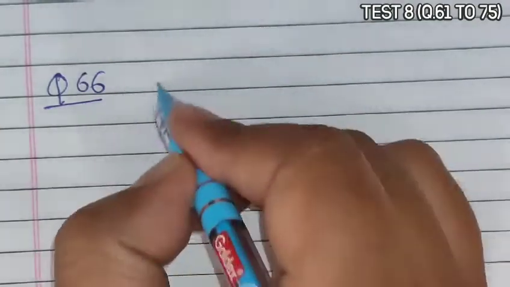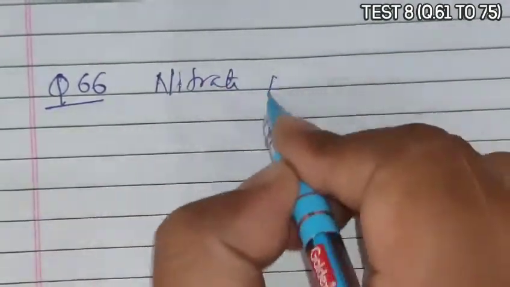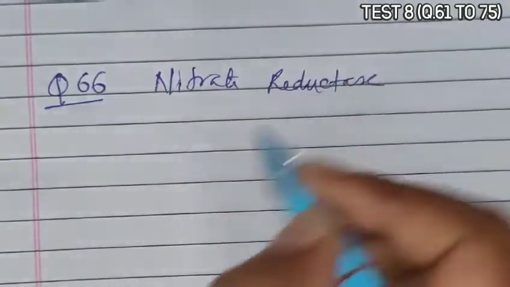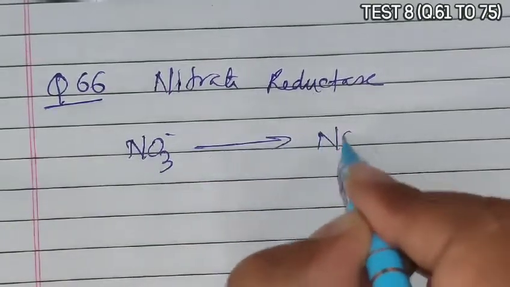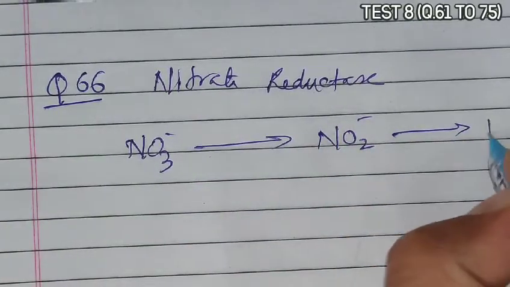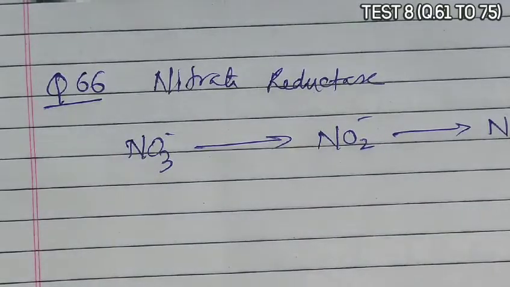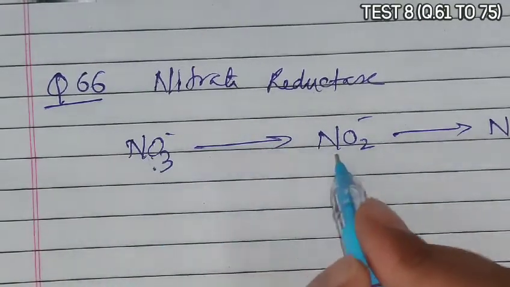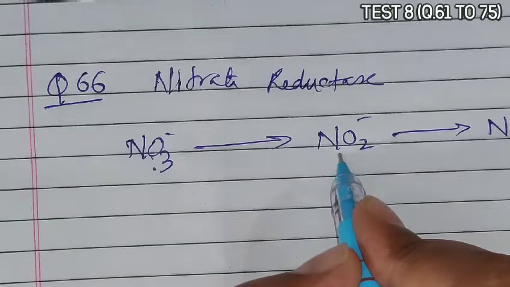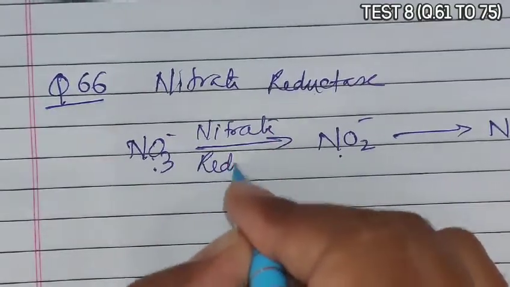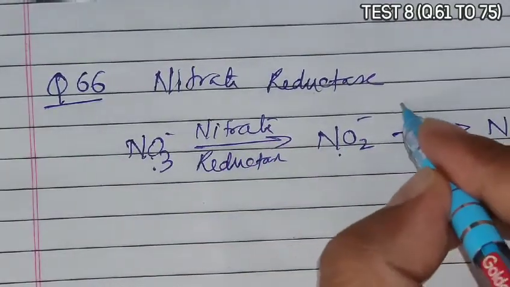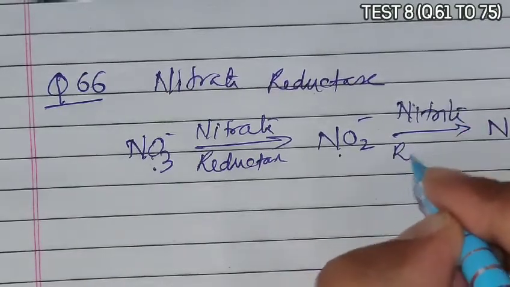Next is question 66. Question 66 asks that nitrate reductase enzyme is responsible for the formation of. Now nitrate reductase carries out reduction of nitrate to nitrite, and then nitrite is reduced further. The nitrate to nitrite step is carried out by nitrate reductase, and the next step by nitrite reductase.